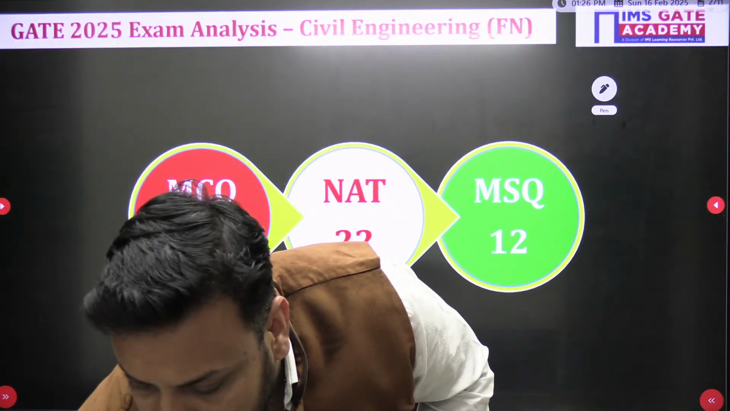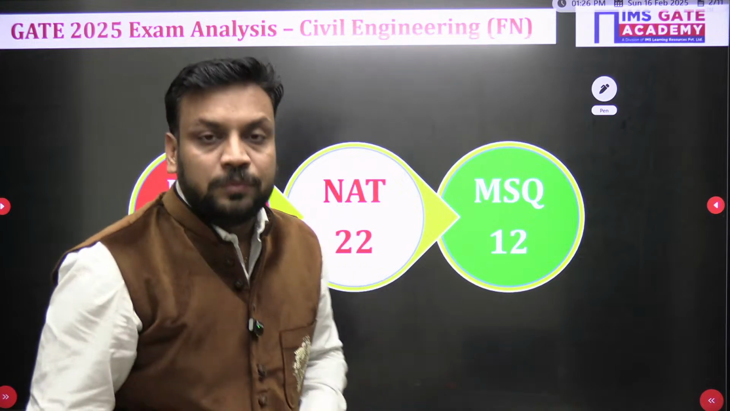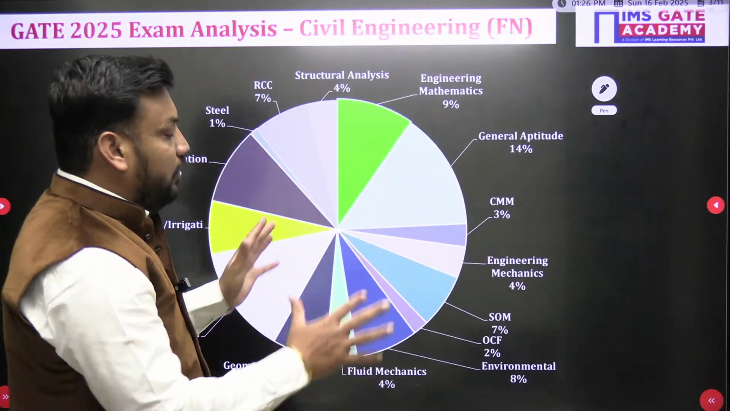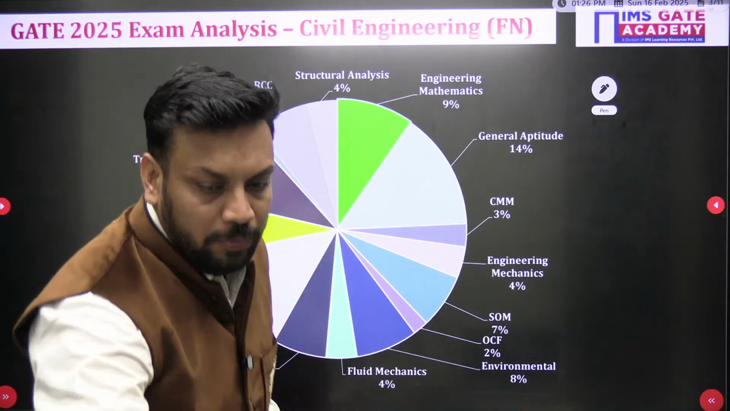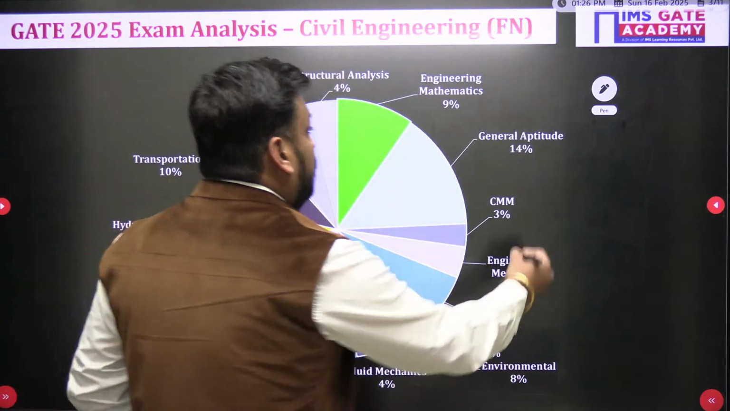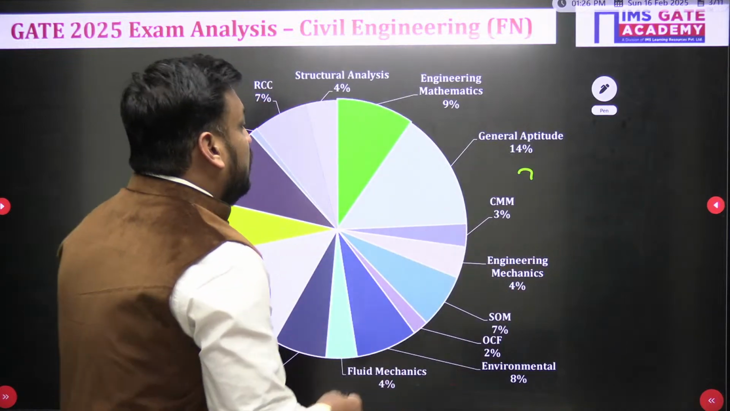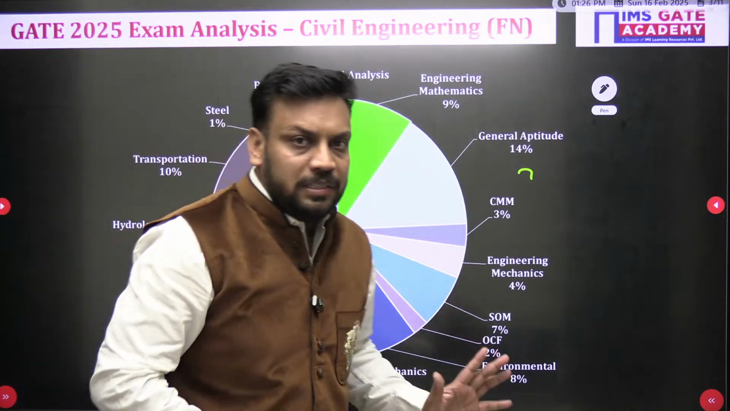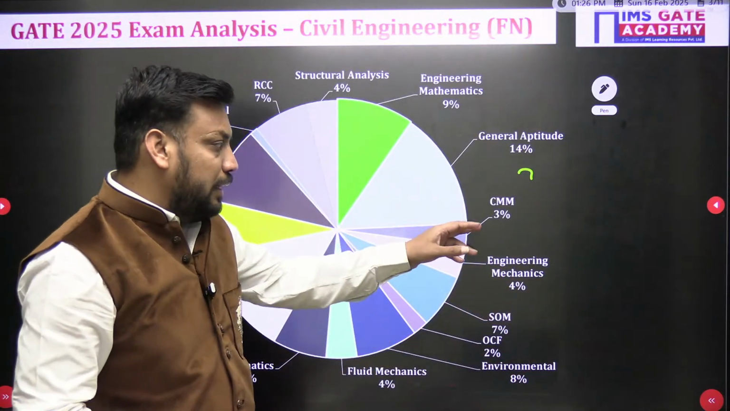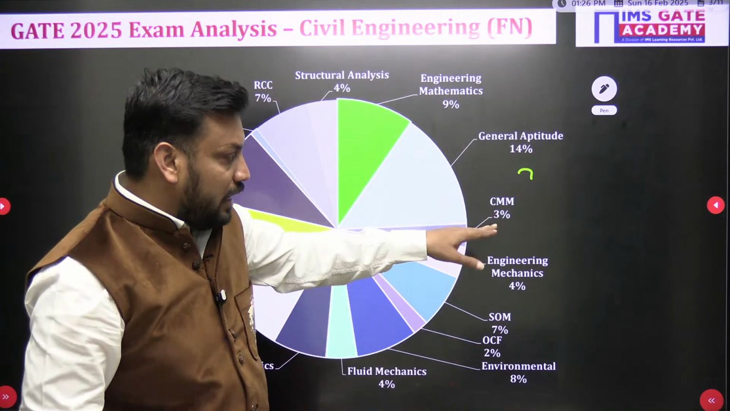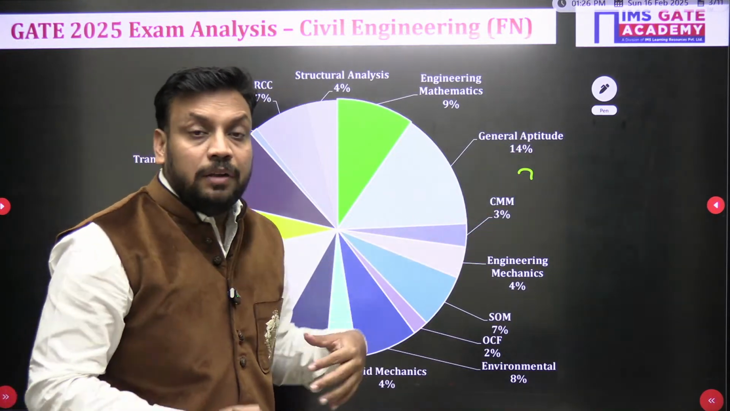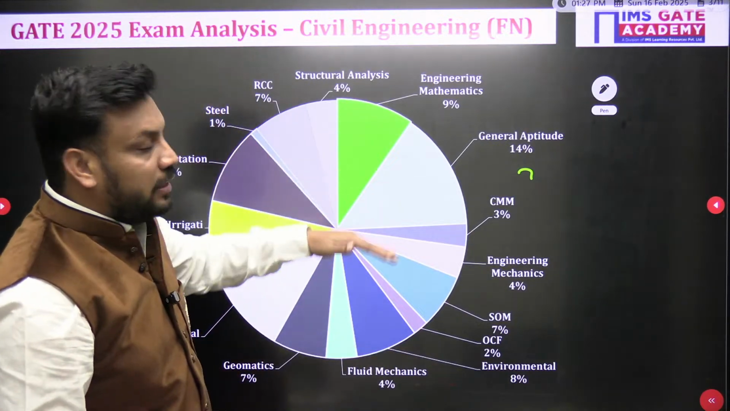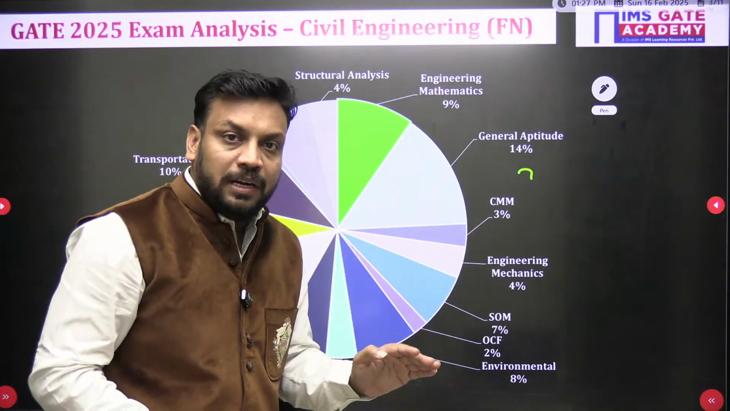Audio video everything clear guys? Okay, thank you. So dear students, if I talk about the approximate overall weightage, whatever information we have collected till now, CMM is around 3 marks. Again, I am telling you this is just memory based information. It can differ, it can be 4 also, it can be 2 also, but according to the information we have collected, these are the subject wise weightages asked in today's GATE exam.